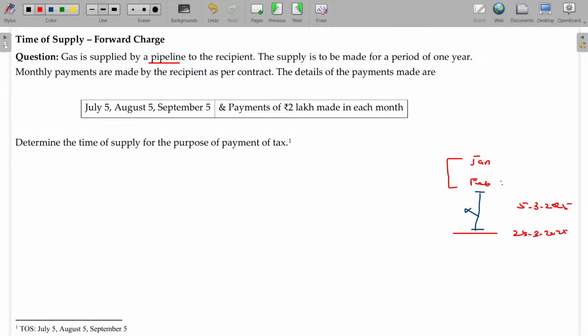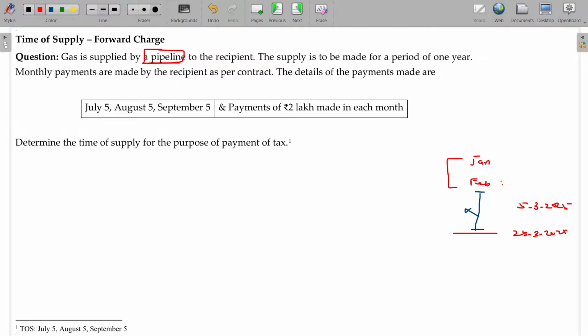Gas is supplied by a pipeline to the recipient, just similar to the electricity here. Especially in Mumbai, gas is also supplied in pipelines, like you get the water in pipeline. So rather than getting your gas cylinder delivered, it may be supplied through pipeline. Very convenient, right? To use for your cooking and all, there is a meter. Based on the meter, you have to pay. So there is no booking, no carrying that huge, heavy gas cylinder now and then. That's the convenience available, almost in Mumbai.